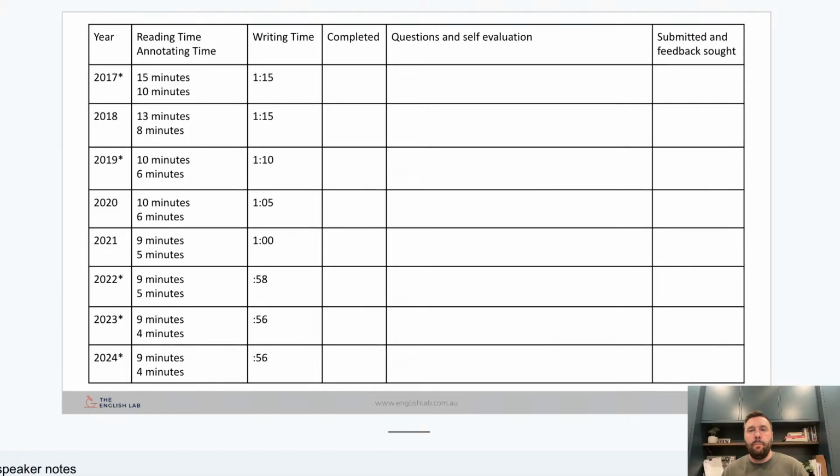This next one's pretty important. I want you to be able to take it to your teacher with, what questions do I have about it? Did I get this right? Could I have done this differently? Should I have done that well? Did this thing work well for me? And then another tick for when we've submitted it and sought feedback from our teacher.